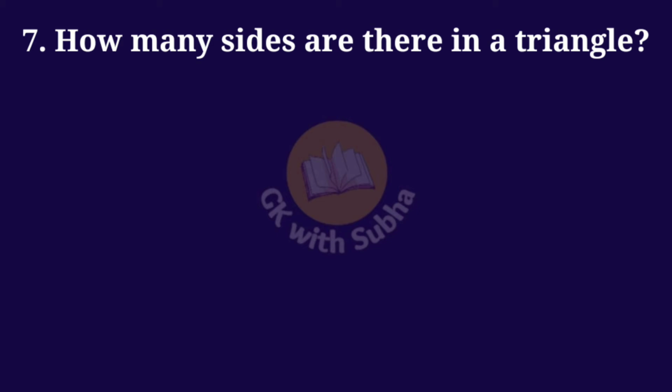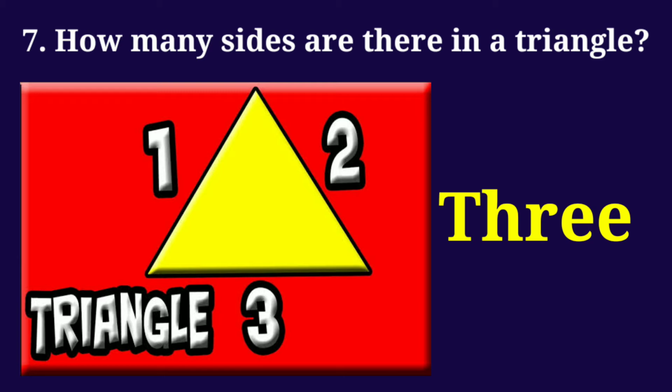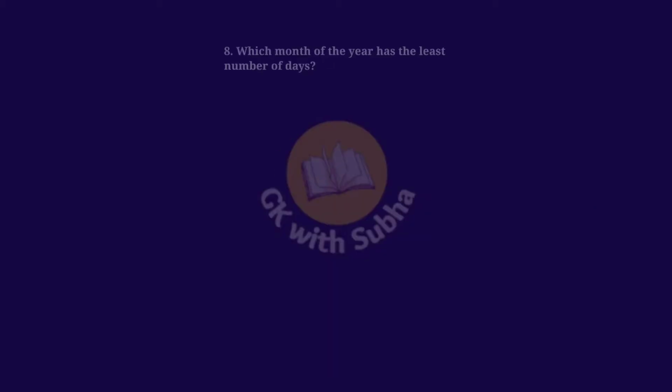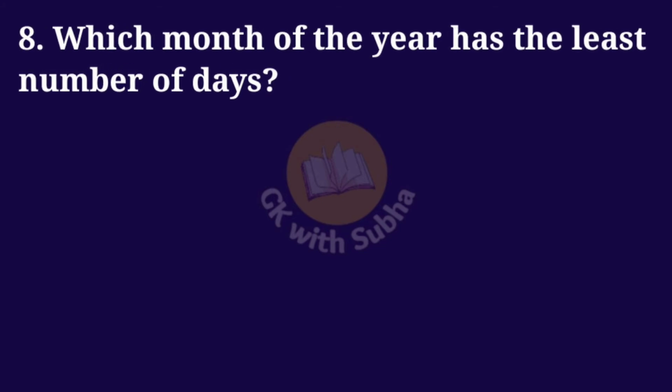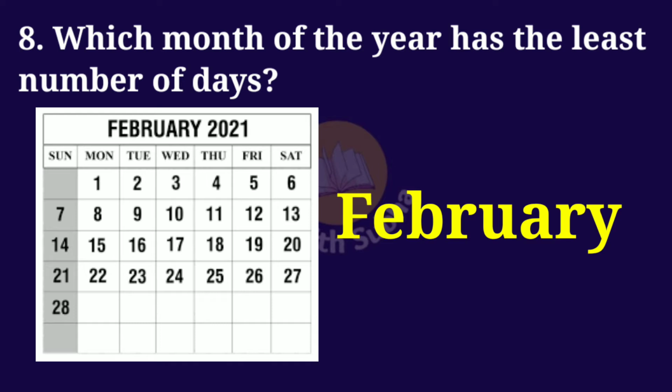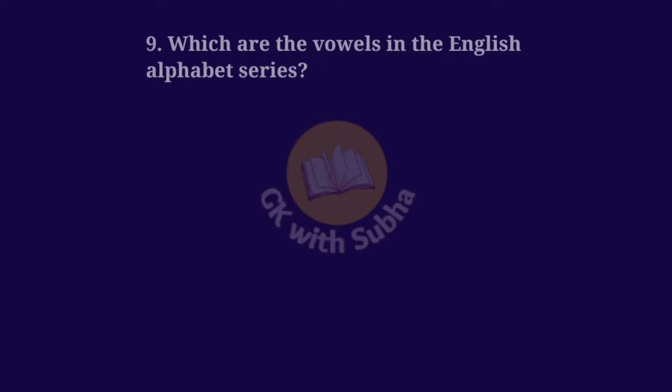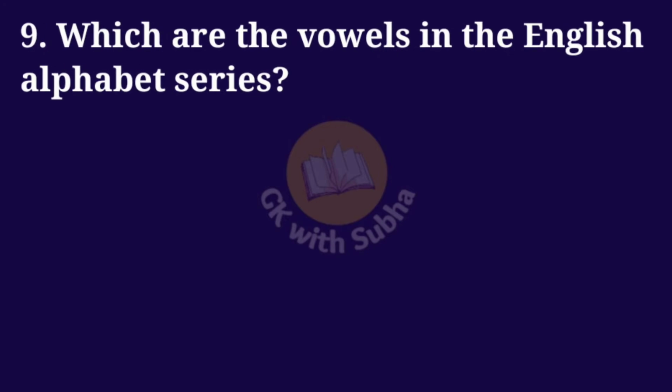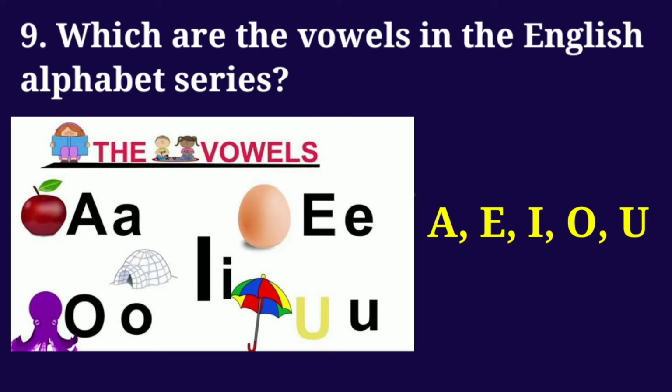How many sides are there in a triangle? Answer: 3. Which month of the year has the least number of days? Answer: February. Which are the vowels in the English alphabet series? Answer: A, E, I, O, U.